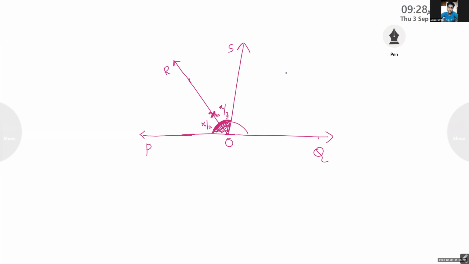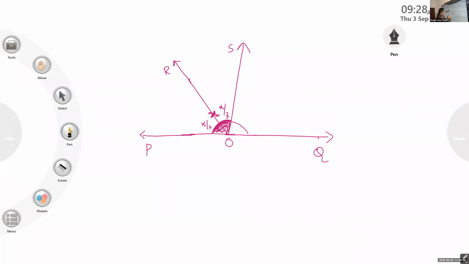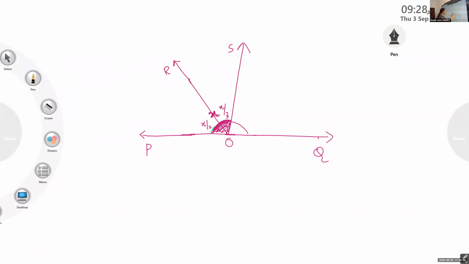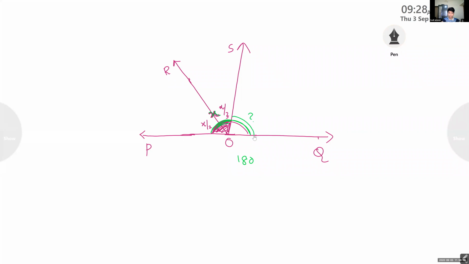Okay, children, now you just think about it. It is a linear pair. So how much is the total? 180. Total is 180. And we have taken this measure as x. So what about the other part? 180 minus X. Very good, Ashik. It is 180 minus x.